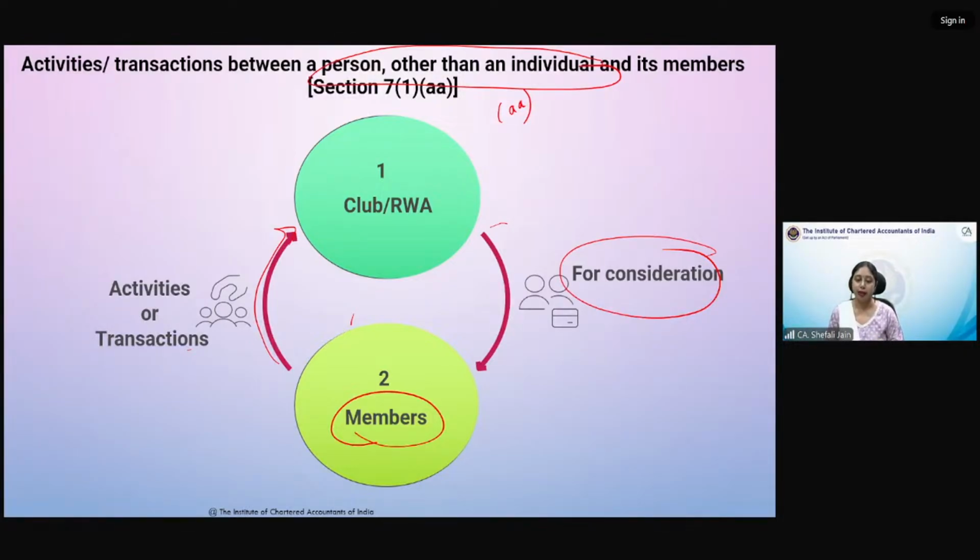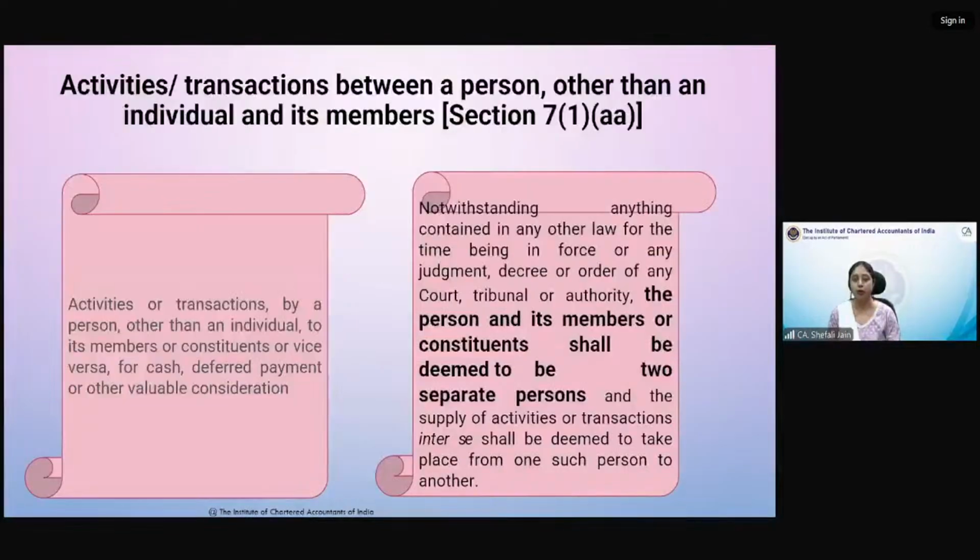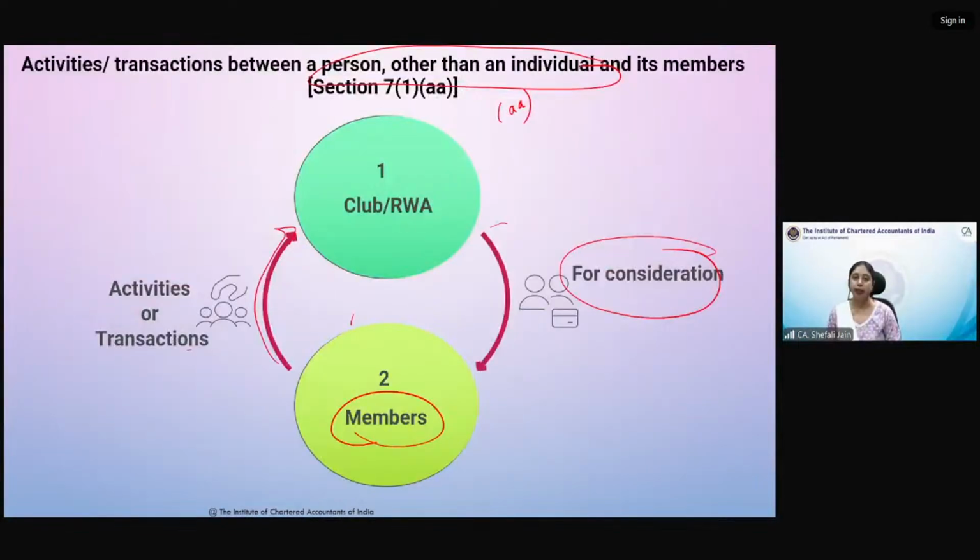So, if these activities or transactions are taking place between a club, between an RWA, between a trade association, between a chamber of commerce and its members, then it qualifies as supply. ये एक explicitly provide किया गया supply की definition में, just to remove all the doubts which were prevailing earlier कि club और उसके members अलग अलग होते हैं या same होते हैं. Okay, तो दिस इज सिंपल.